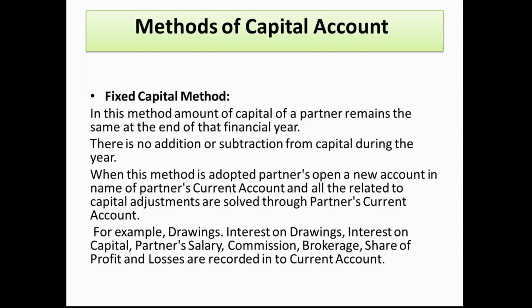As the capital is fixed, the transactions between the partners and the partnership firm are to be recorded in a separate account known as the partner's current account. Why is there a need to prepare the partner's current account? Because the capital becomes fixed. We cannot make any changes in the partner's capital. So whatever transactions are there between the partners and partnership firm are to be recorded in the separate account called the partner's current account. That is why under the fixed capital method we need to open two accounts for the partners. First is the partner's capital account and second one is the partner's current account.